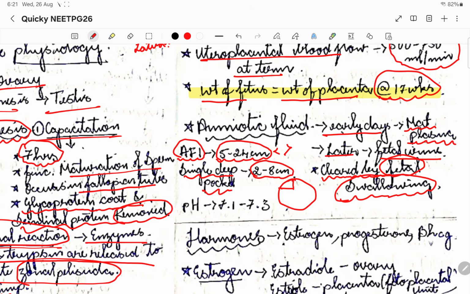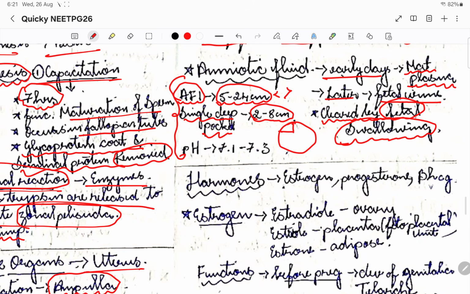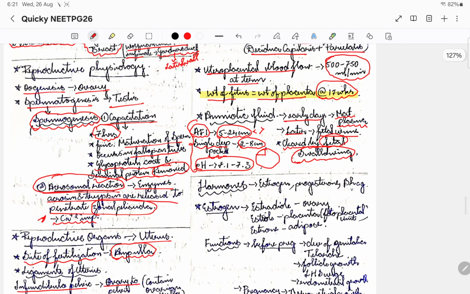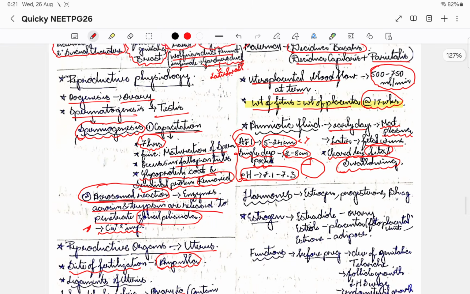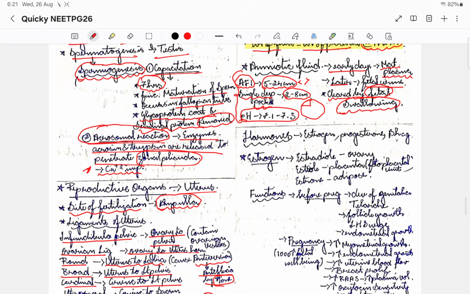Okay, so these are all important when we are doing the biophysical profile. So we'll come back to that. Okay, so the basic pH of the amniotic fluid is 7.1 to 7.3. So this is all and everything you need to know with respect to placenta and amniotic fluid.